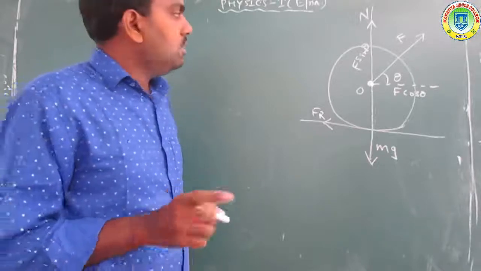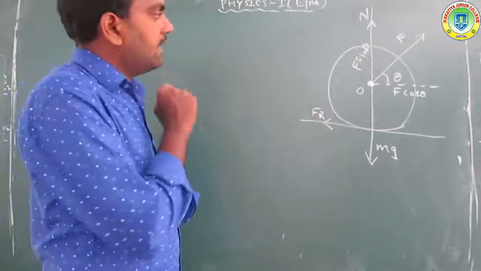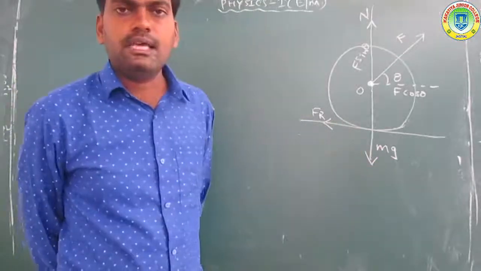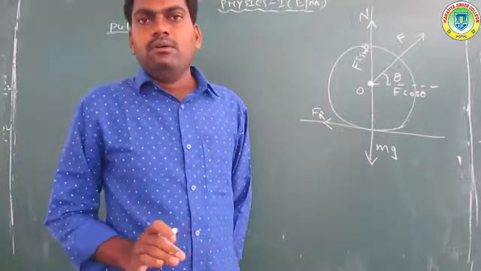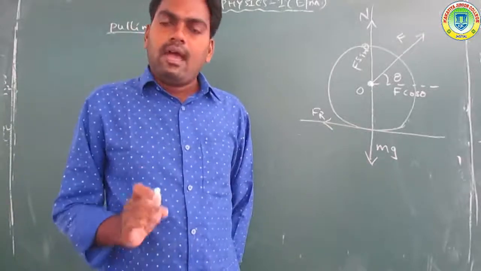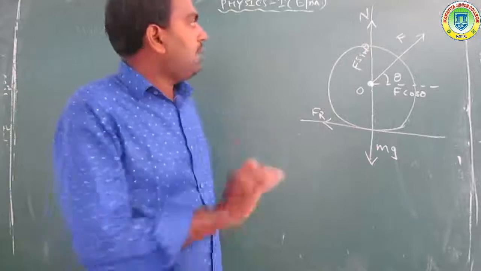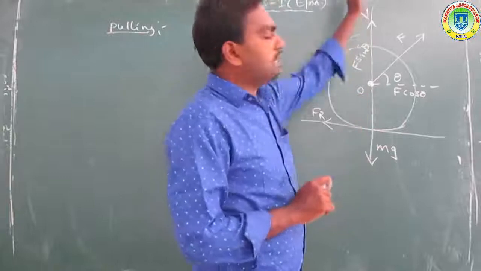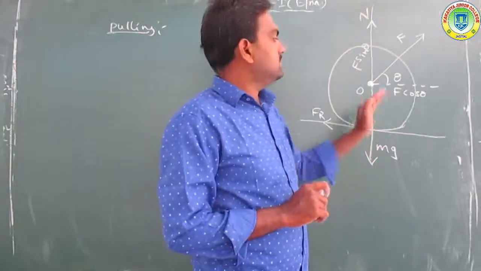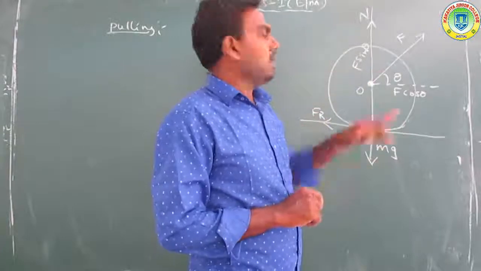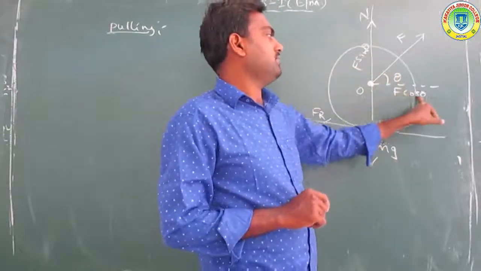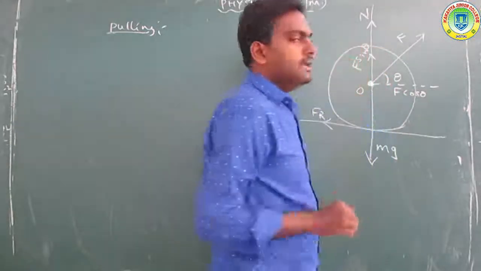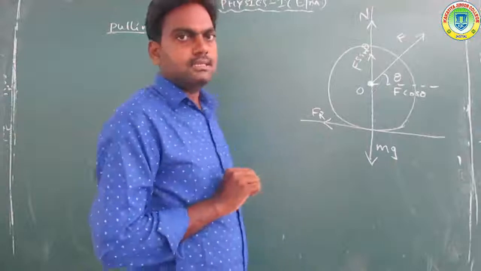Now the forces acting on the land roller: mg is the weight of the land roller, acting completely vertically downwards. N is the normal reaction, opposite to the weight, completely vertical and upwards. F cos theta is the horizontal component, and F sin theta is the vertical component, acting upwards.